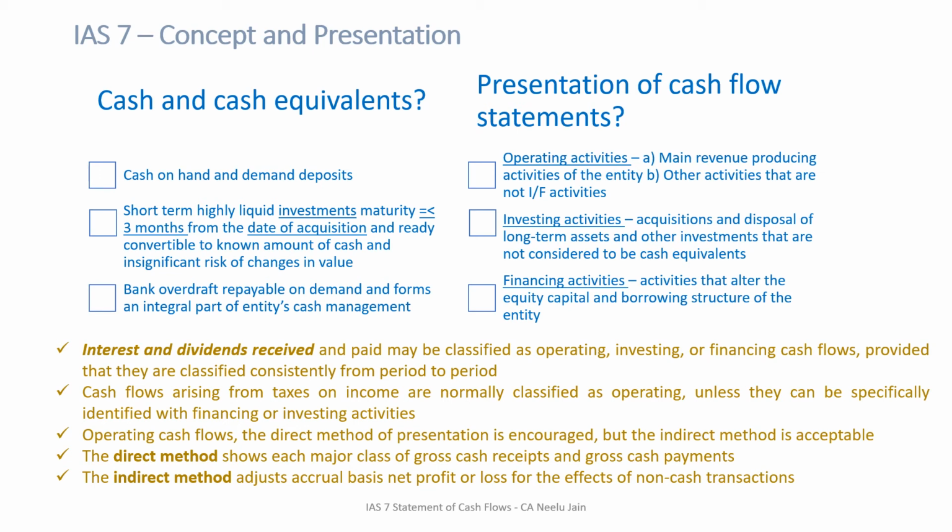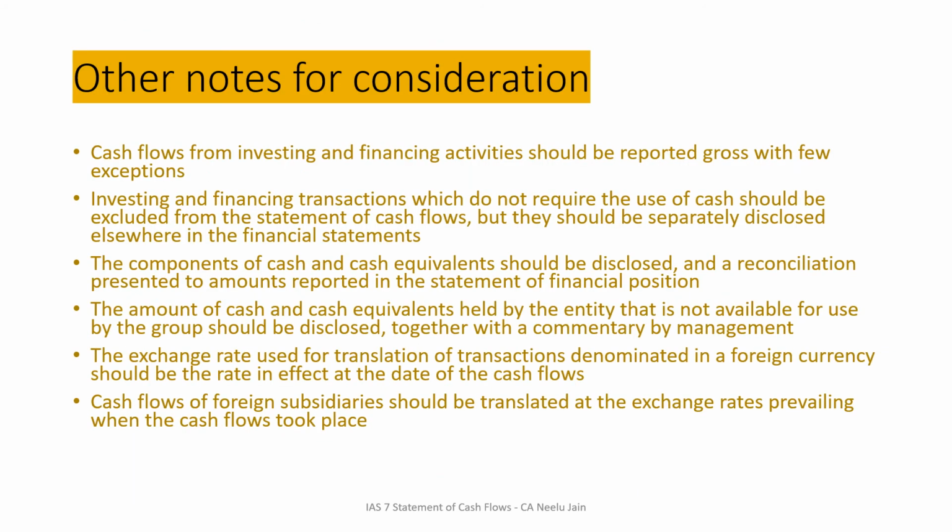However, in the indirect method, you don't actually go to each cash line item. You take your profit and loss figure and make adjustments to it to arrive at the net cash flow from operating activities. Both methods are permissible. Let's see a few other notes for consideration as per IAS 7.